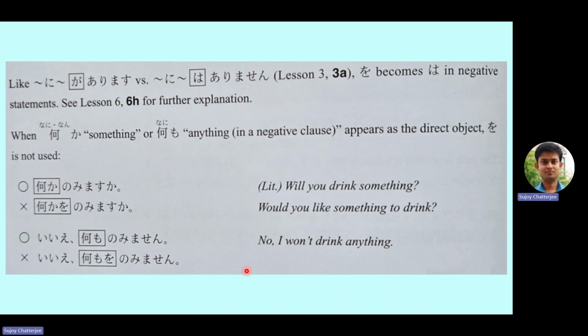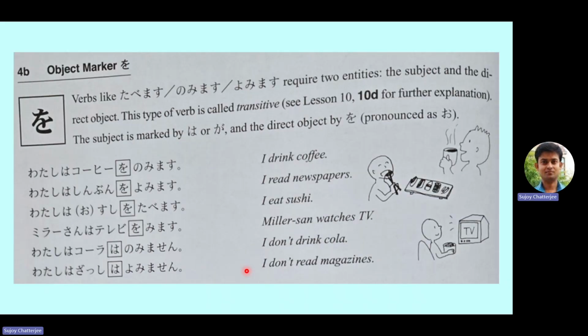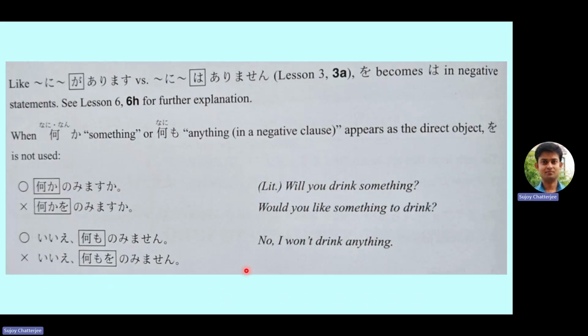So exactly the same way, o becomes wa in negative statements, which we just saw in the previous slide. This is just an analogy: tsukue no ue ni hon ga arimasu and tsukue no ue ni hon wa arimasen. Similarly, watashi wa kora o nomimasu and watashi wa kora wa nomimasen.